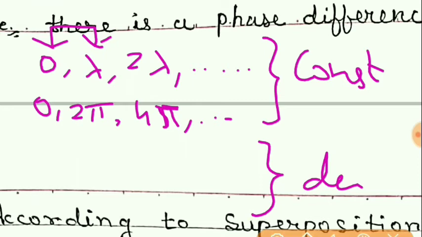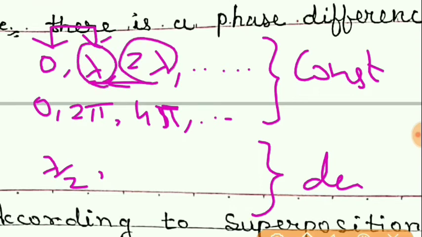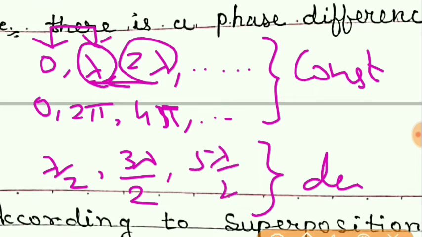Between these two there will be lambda by 2, because if we just take the average, 0 plus lambda by 2 will give you lambda by 2. Then take the average of these two, lambda and 2 lambda: 2 lambda plus lambda divided by 2 means 3 lambda by 2, and so on, we will get 5 lambda by 2.